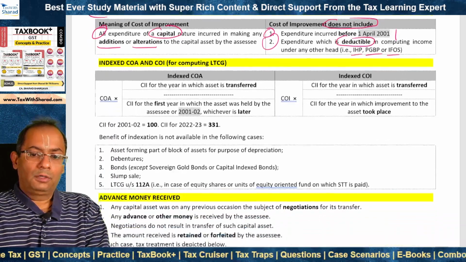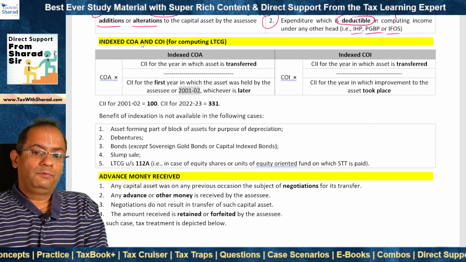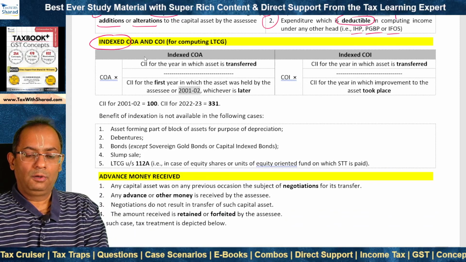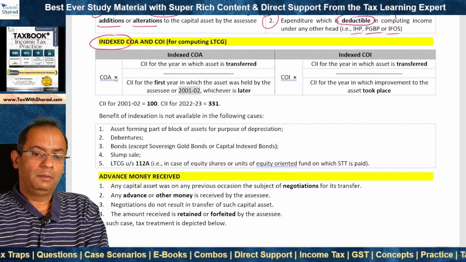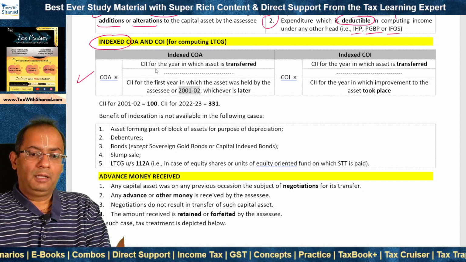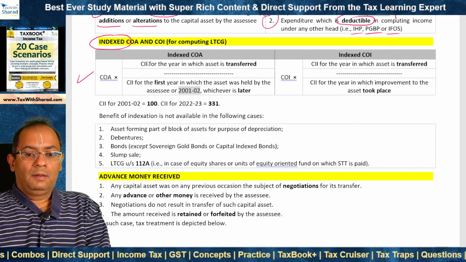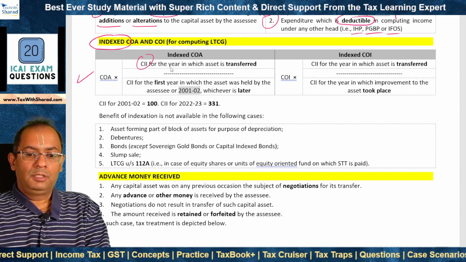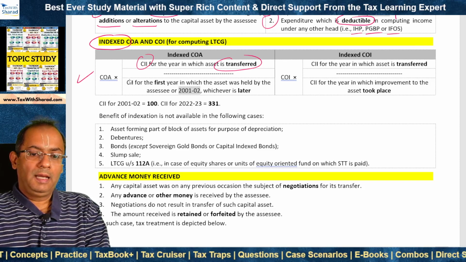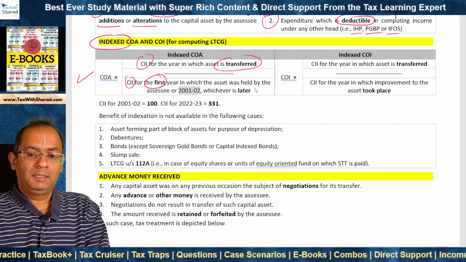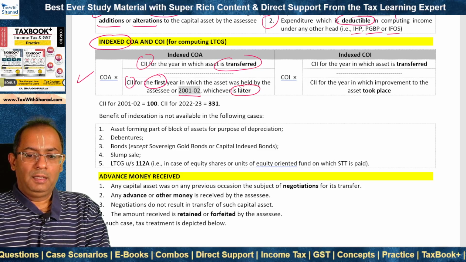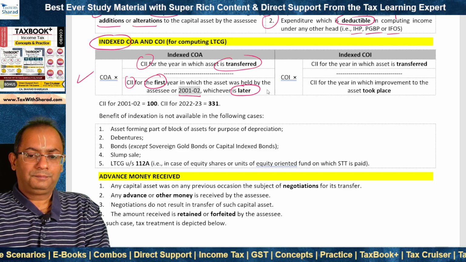Now, in the case of long-term capital gain, instead of COA and COI, we take indexed COA and COI, cost of acquisition and cost of improvement. And how do we compute this? Indexed cost of acquisition is cost of acquisition multiplied by cost inflation index or CII for the year in which the asset is transferred, divided by what? CII for the first year in which the asset was held by the assessee, or 2001-2002, whichever is later.